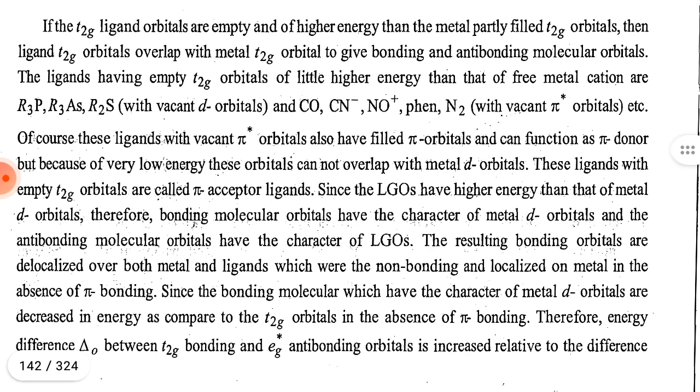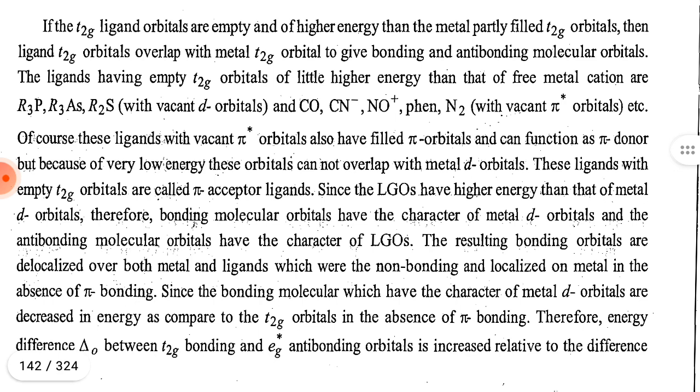The ligands having empty t2g orbitals of a little higher energy than that of free metal cations are R3P, R3As, R2S with vacant d orbitals, and carbon monoxide, cyanide, NO⁺, phen, N2 with vacant pi star orbitals, etc. Of course, these ligands with vacant pi star orbitals also have filled pi orbitals and can function as pi donors.